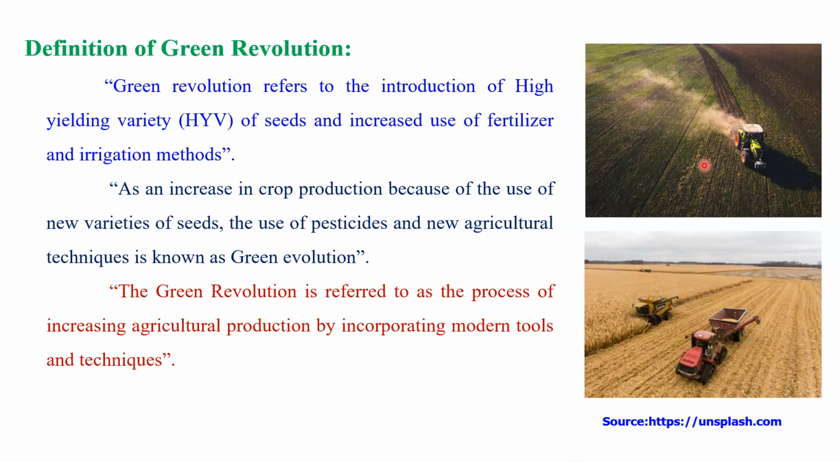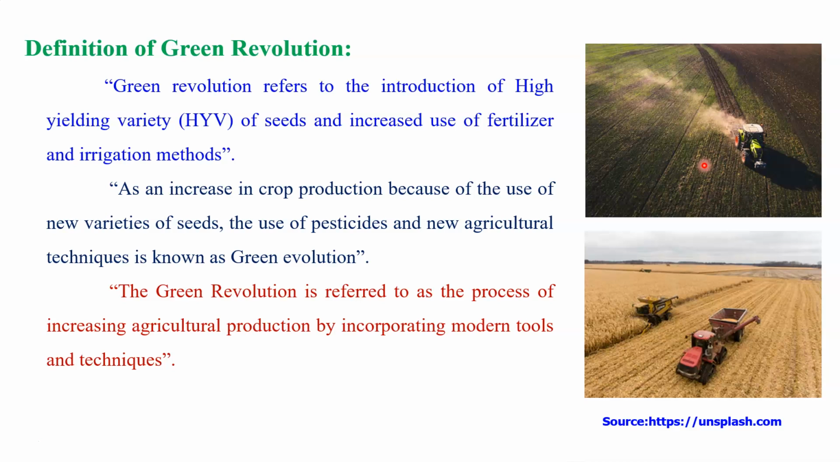Especially I'm talking about the major states which were involved in this program. It was some parts of Uttar Pradesh, Punjab, Haryana, Bihar, Tamil Nadu, Maharashtra, Andhra Pradesh, West Bengal. These are the states where we started this program during 1965 and onward. And therefore, there was a great increase in the production of agriculture. So this increase in the production in agriculture during 1965 and onward is known as the Green Revolution. So all these definitions are very important, but the meaning is the same.